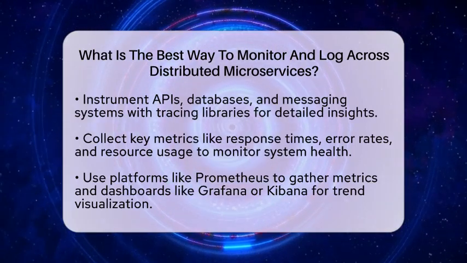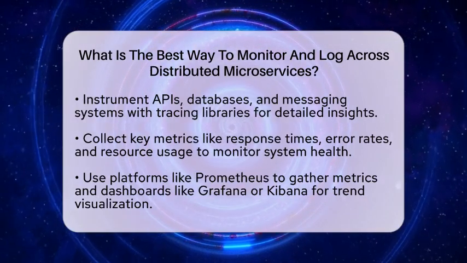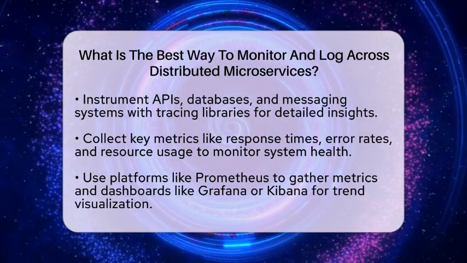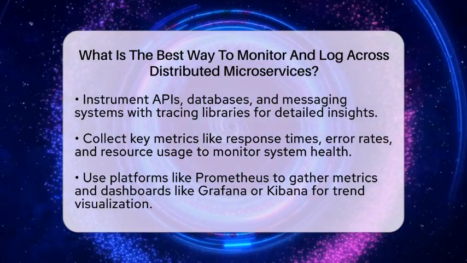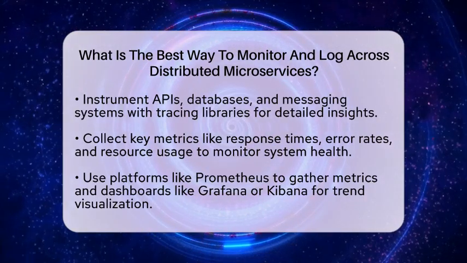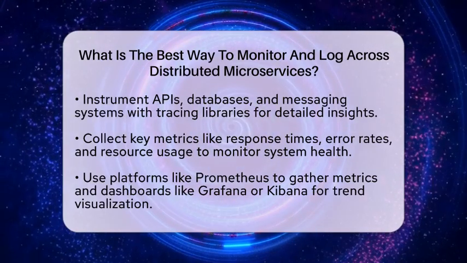Using platforms like Prometheus, you can gather and store these metrics. Dashboards built with Grafana or Kibana let you see trends over time and spot issues early. Setting up alerts based on these metrics helps you respond quickly to problems before users notice. Alerts are your early warning system.